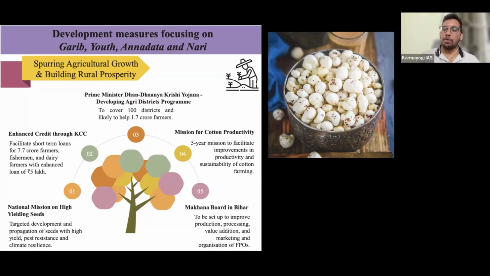Then we have a Makhana Board. You can see makhana here. Makhana is a very healthy food, especially for women during pregnancy and all. So the government is going to establish a Makhana Board in Bihar with the help of FPOs, farmer producer organizations. We have to see what they will do. But anyway, they may ask in the exam that the Makhana Board was proposed in Bihar, a statement-based question. They won't ask where it was proposed, unlike the state PCS, right?